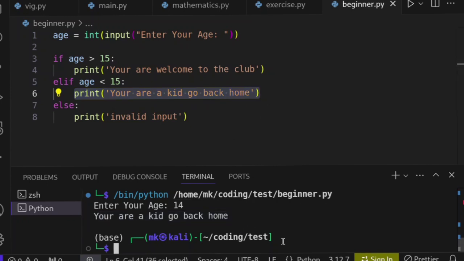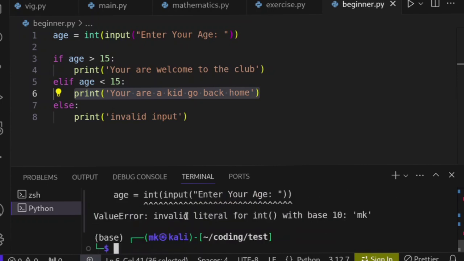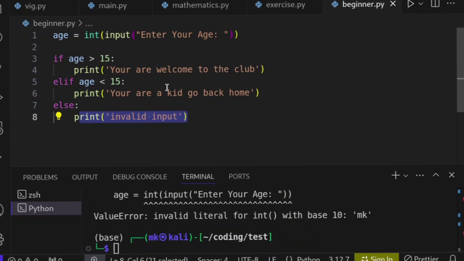So now let's do something. For example, let me put an invalid input. Even if I put a string, I'm going to get an error from the beginning. If I put empty, then it's going to tell me it cannot convert empty into integer with base 10. So that's the problem. But this one only runs when all of them, the top two, the if and else if, did not become true. So for our else to run, we can remove this